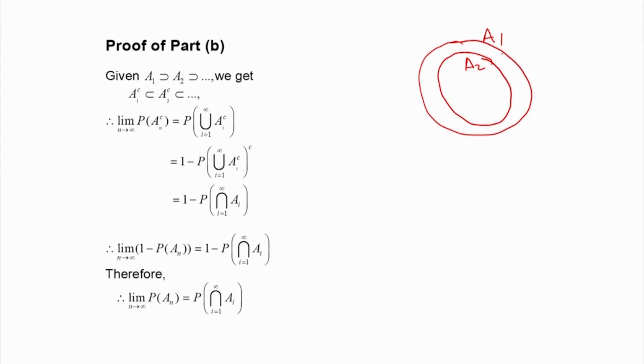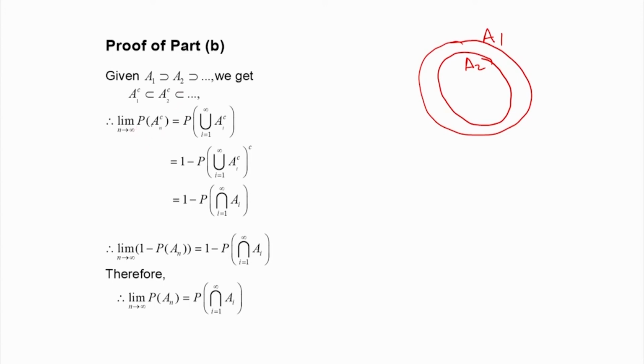For example, A 1 complement will be outside this and A 2's complement will be outside this A 2. So, definitely A 1's complement will be a subset of A 2's complement. That way we get an increasing sequence. Therefore, we can apply the continuity theorem which we derived in part A to the sequence of A i complement. So, what will we get then?